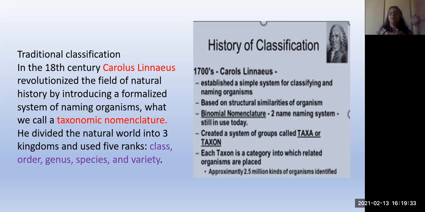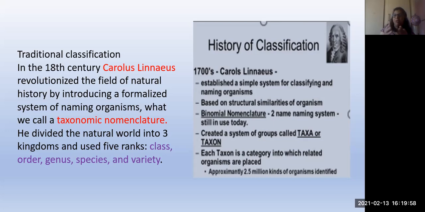And the well-known classification is by Carolus Linnaeus. In the 1700s, he classified the groups of living organisms. According to him, the groups are included with different characters, and he made a hierarchy.